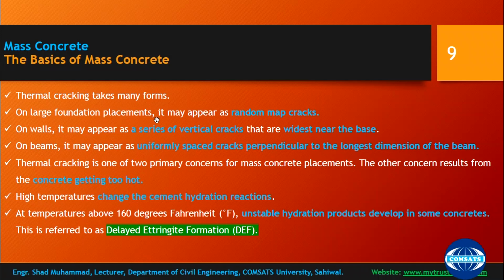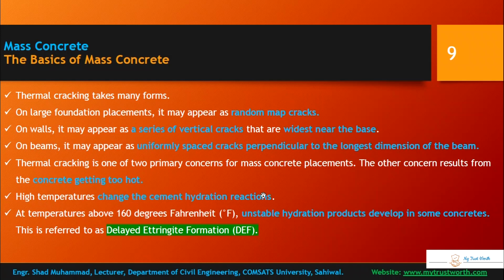On large foundation placement, it may appear as random map cracking. So if your placement is a large foundation placement, a random map, zigzag type of pattern will develop on the surface of the concrete, and that will be due to thermal stresses. On walls, it may appear as a series of vertical cracks that are widest near the base.